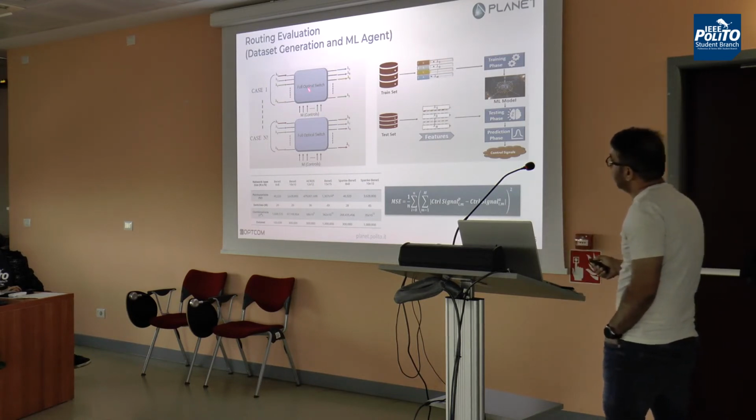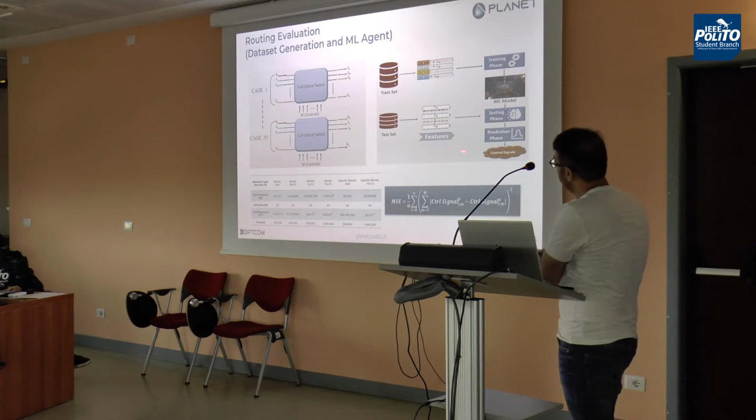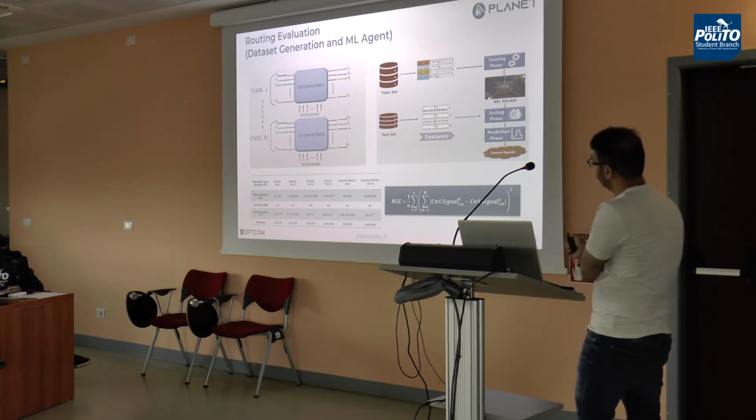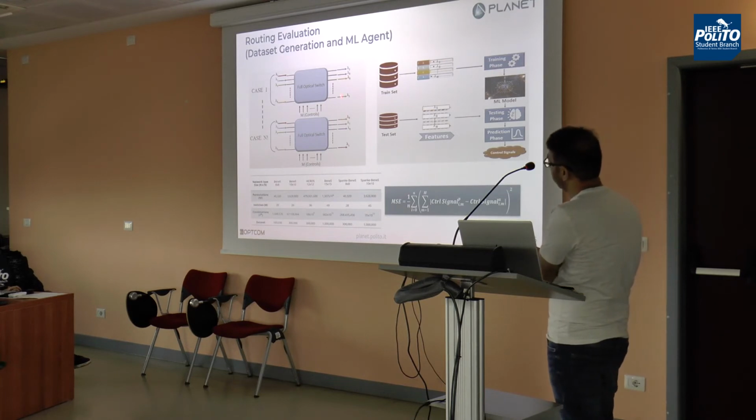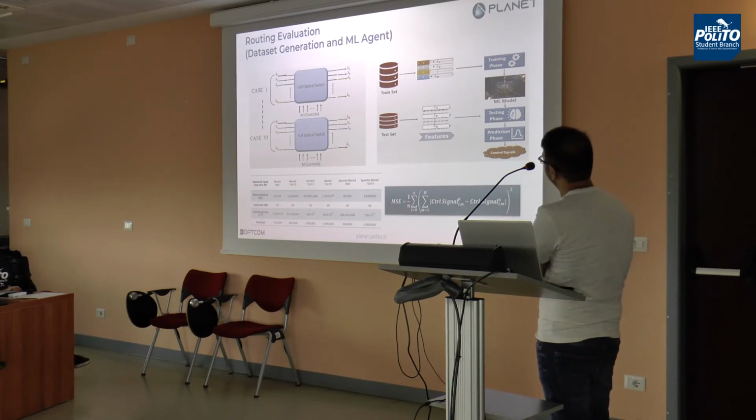This data set is then fed into the machine learning module. Here you can see this is basically working as an inverse problem, because we are putting the output, that is lambdas, as a feature, and the M control states, that is the input, as a label. So in the machine learning, we put the lambdas that we get at the output of the switching architecture, train this machine learning model, and then start testing it for different control states.